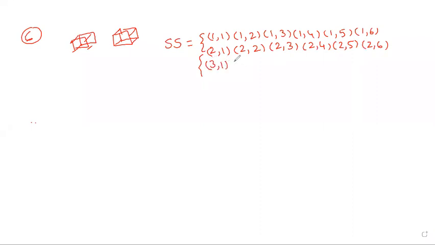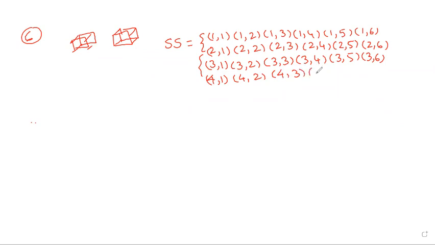Double numbers, because it is a sample space of 2 dice. So 3 2, 3 3, 3 4, 3 5, 3 6. Okay? Next write down 4 1, 4 2, 4 3, 4 4, 4 5, 4 6. Next write down with the 5.